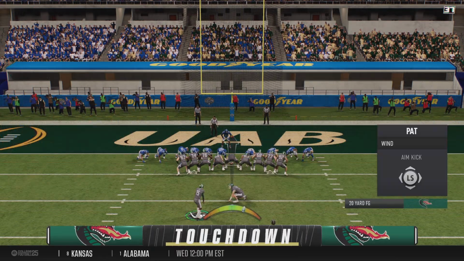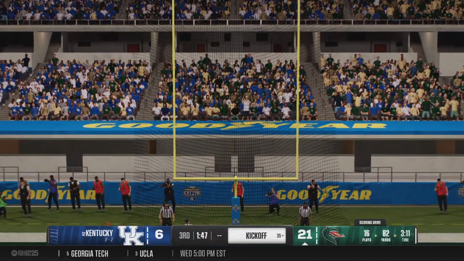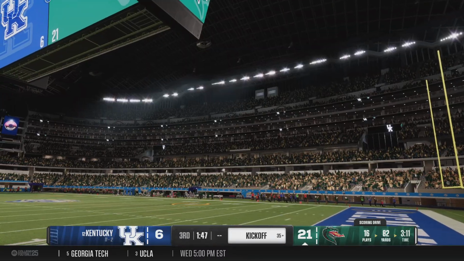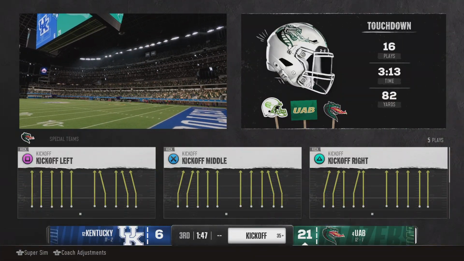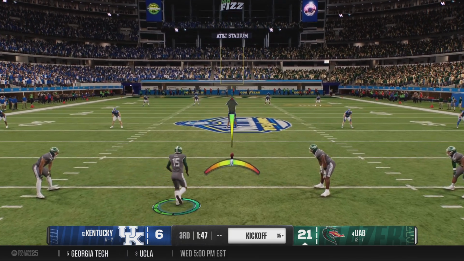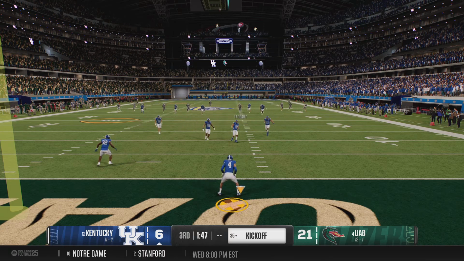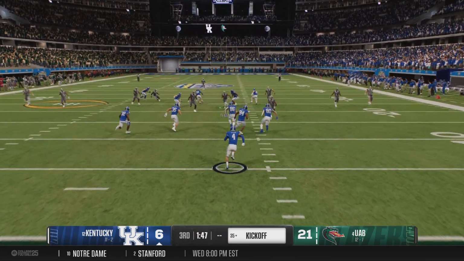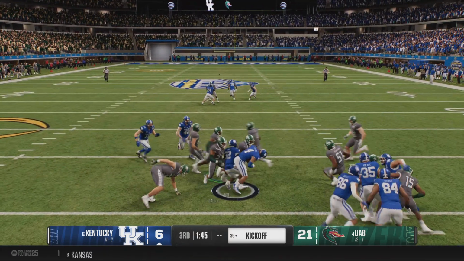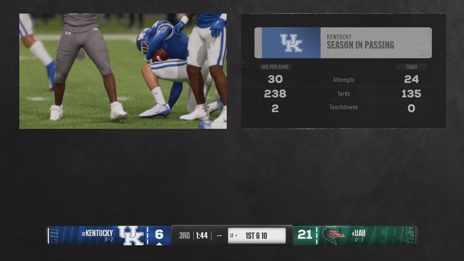Touchdown, Blazers. But they'll try to add to the lead now with the PAT. The extra point is good, and they stretch the lead a little bit more. Now they get set to kick it away. And he's going to bring this out from a couple yards deep in the end zone. He'll be tackled at the 17. Strong job by the coverage team.